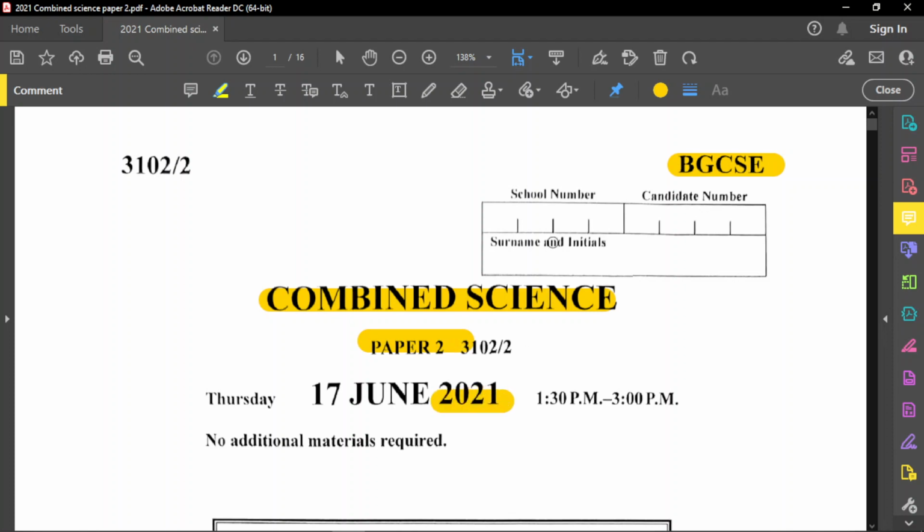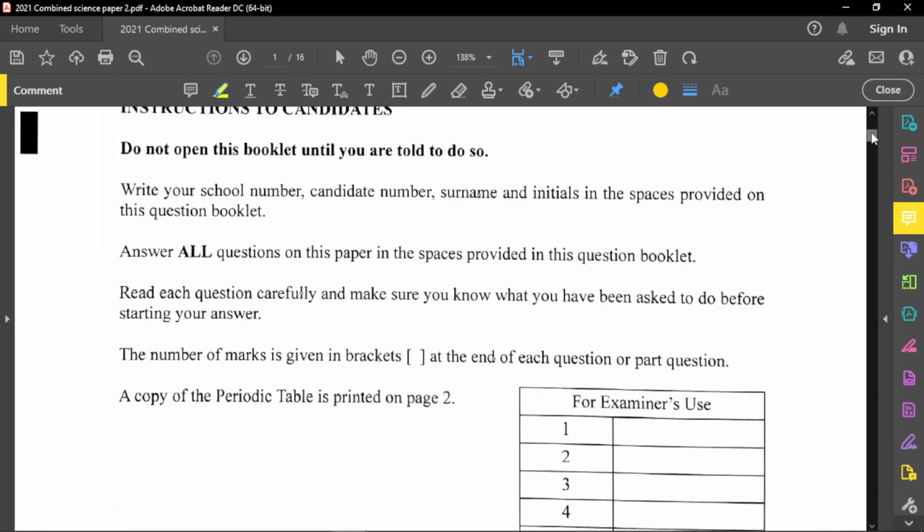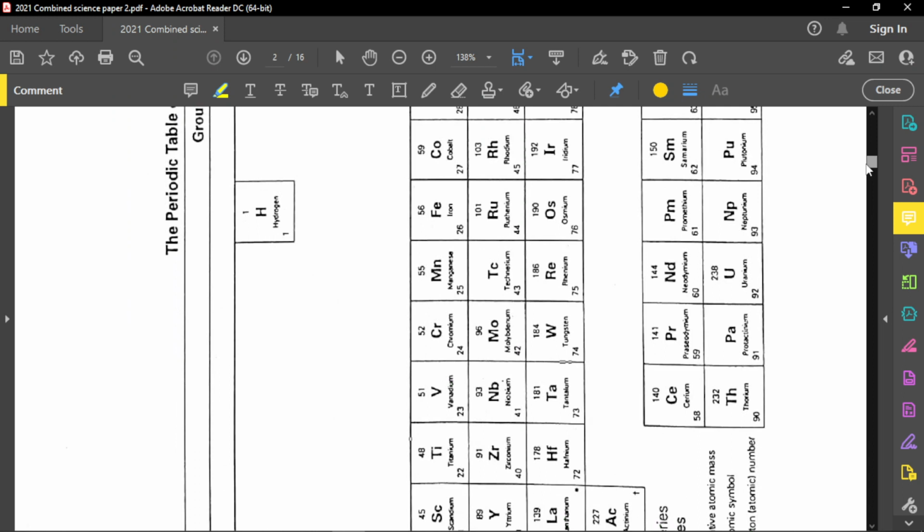Now again, remember always, before you start this examination, write a school number, write your candidate number, which is your personal number, your surname, and your initials. Again, before you start the examination, always read through all the instructions carefully, and if you have any queries at all, clarify those with your examiner. Again, they will provide you with a periodic table, which is a very awesome thing. So you have this as your guide.